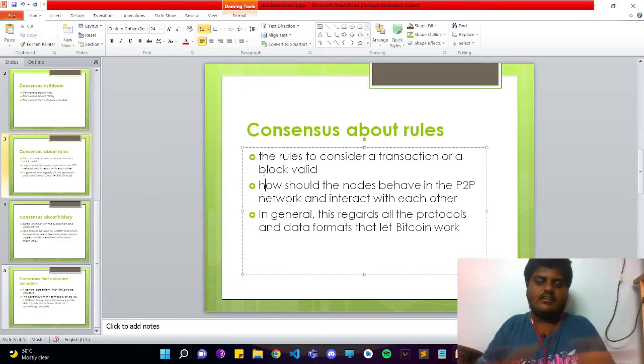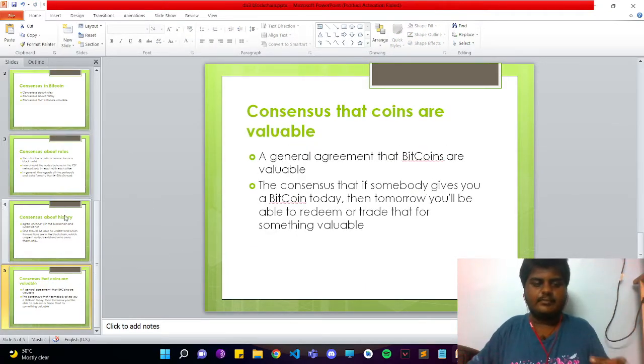So yeah, every node should have the same rules and everybody should agree on the same protocols that are being connected on the peer-to-peer network. And every bitcoin is valuable in the peer-to-peer network also, right? So that is the one which powers the bitcoin value. If you sell one bitcoin, you get that much money because of this.